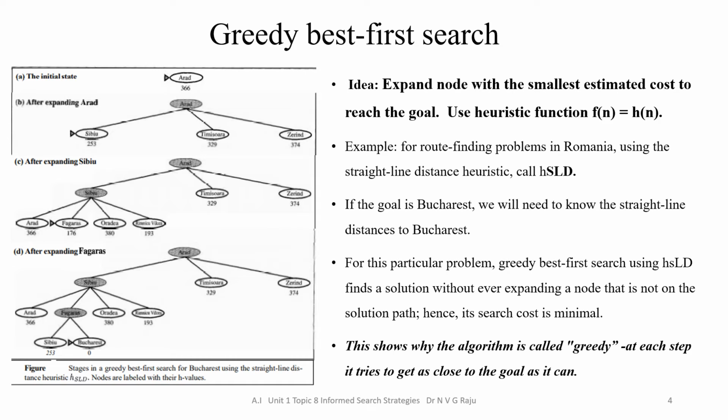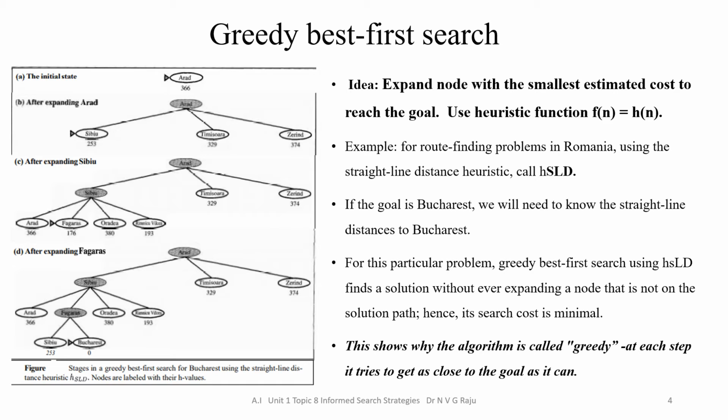Greedy best first search algorithm. The idea is to expand the node with the smallest estimated cost to reach the goal. Here we are going to use a heuristic function f of n is equal to h of n. For example, in our Romanian example, using the straight line distance to reach the destination, we call it h of SLD, where SLD stands for straight line distance.